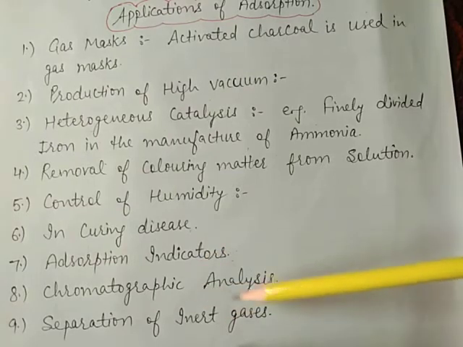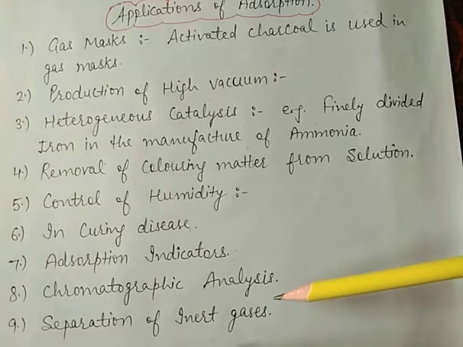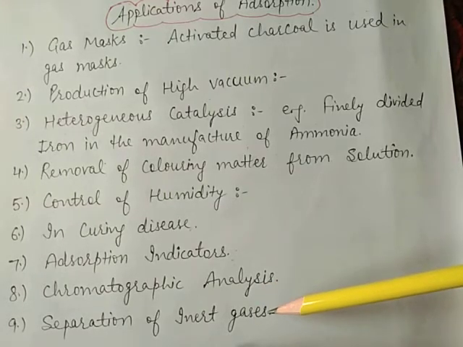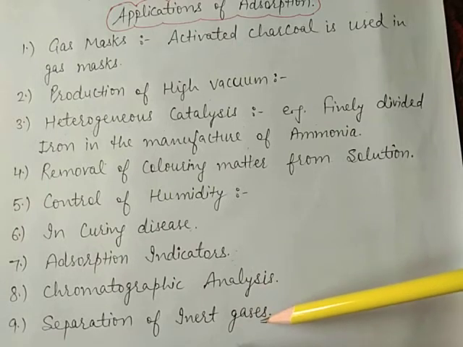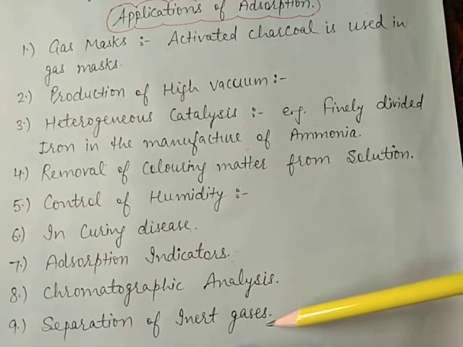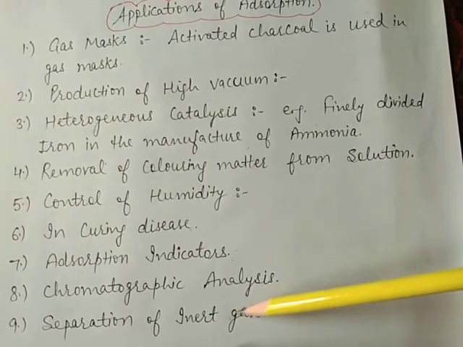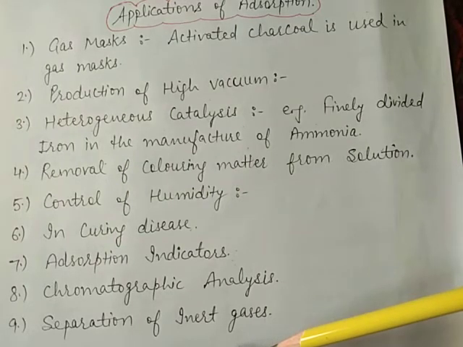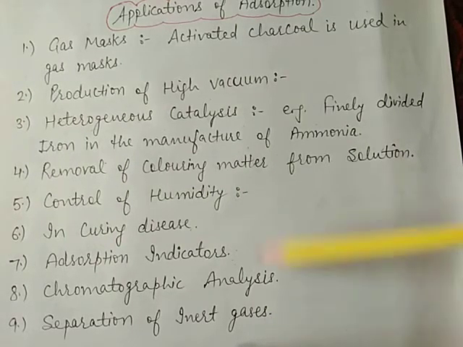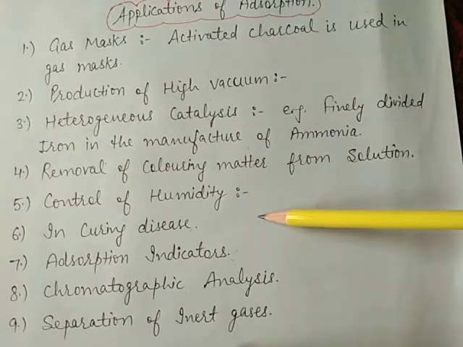A mixture of noble gases can be separated by adsorption on coconut charcoal at different temperatures. This is due to the difference in the degree of adsorption of gases by the charcoal. So here we can easily separate the inert gases by the process of adsorption. All these are the applications of adsorption.